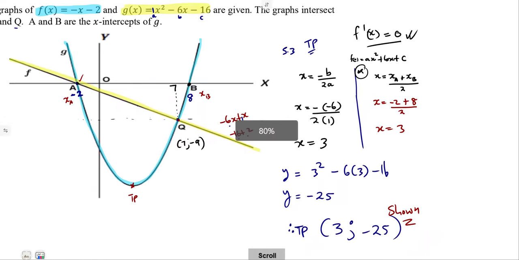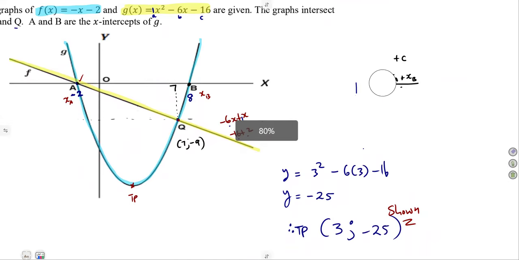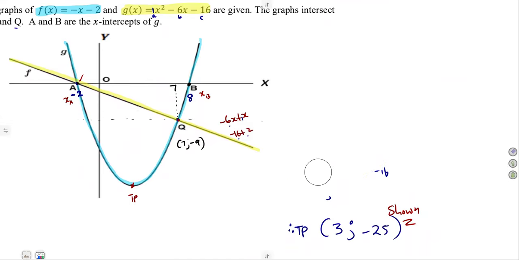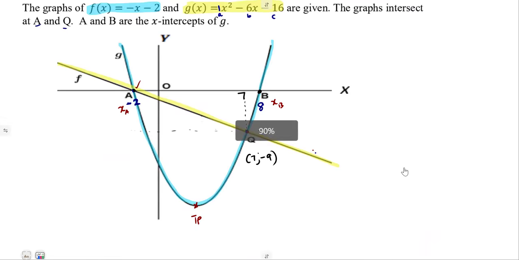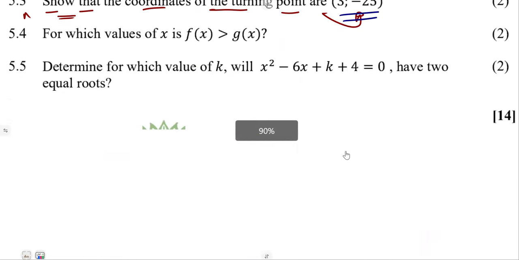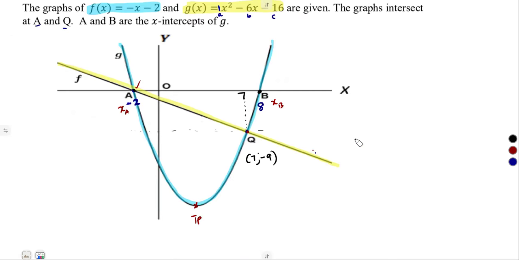So just like that, guys, you can use the derivative if you understand it, to determine the x value at the turning point. All right, moving on to another question, which is 5.4. For which values of x is f of x greater than g of x?